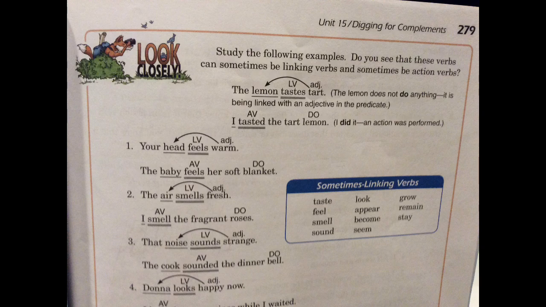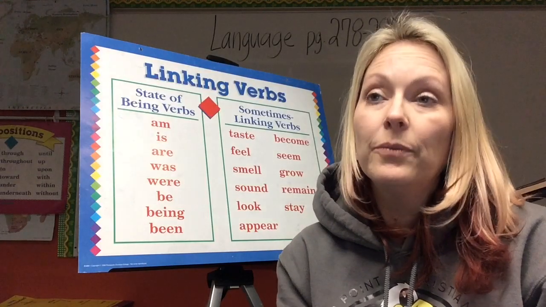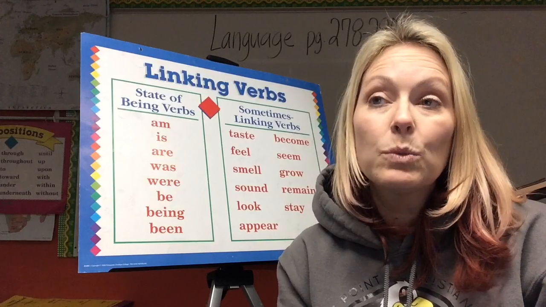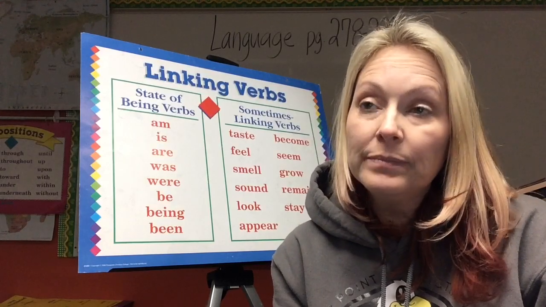It's being linked with an adjective in the predicate part. So you can see the arrow going from tart over to lemon, because it's the adjective. So tastes is linking the two. I tasted the tart lemon. Now I did it, meaning it's the action. So now taste is the action.